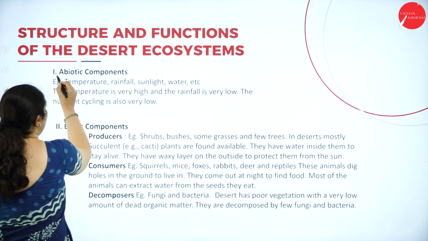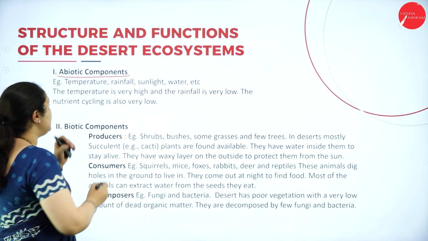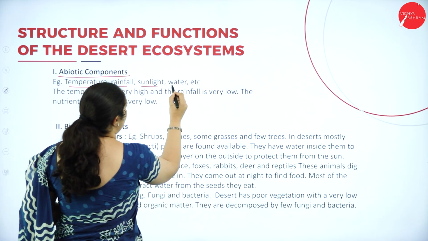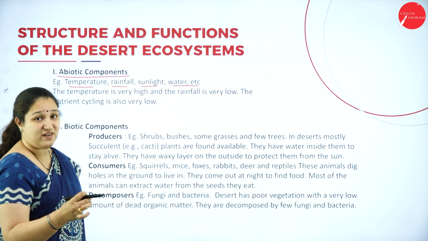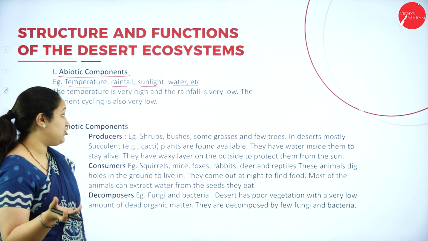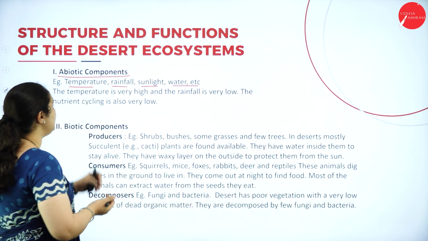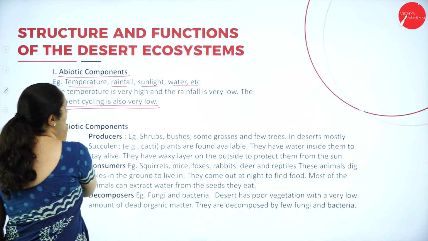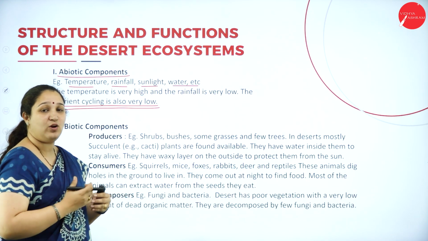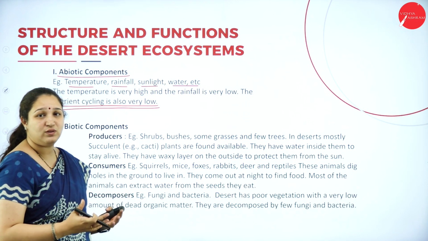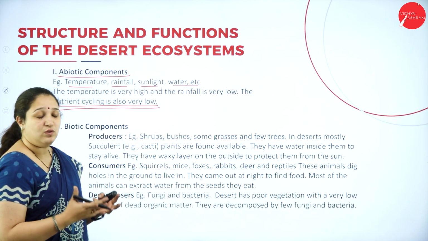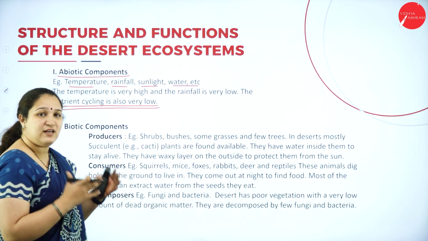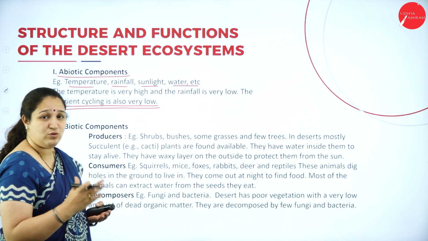If we see the abiotic components, they are temperature, rainfall, sunlight, water, etc. The temperature is very high, and the rainfall is very low, or we can say it is actually not sufficient. The nutrient cycle is very low. There is almost no nutrient cycling because hardly anything grows there, and the animals which are there can live only in the desert because they have adapted to that habitat.